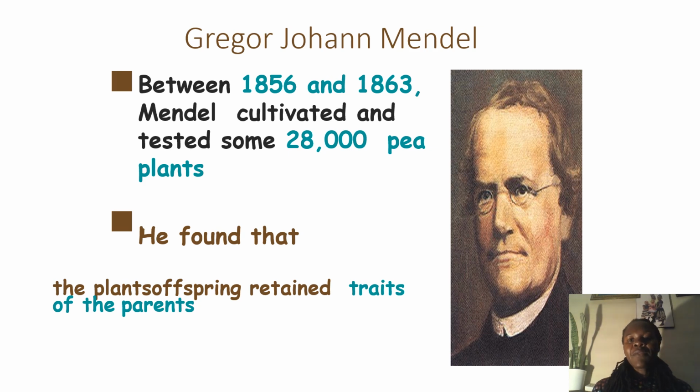Between 1856 and 1863, he cultivated a lot of pea plants, about 28,000. He cultivated and tested them so that we could understand the three laws that govern the inheritance of those traits. He found out that the plant's offspring retained traits from the parents.